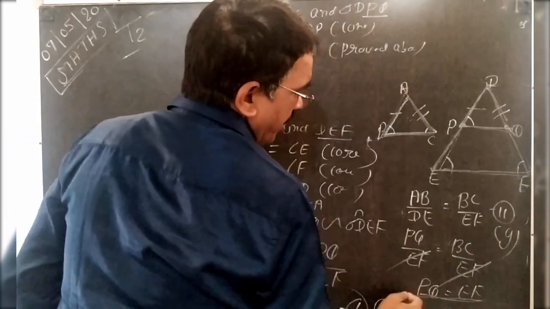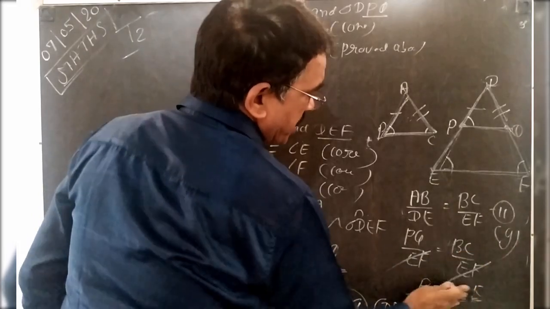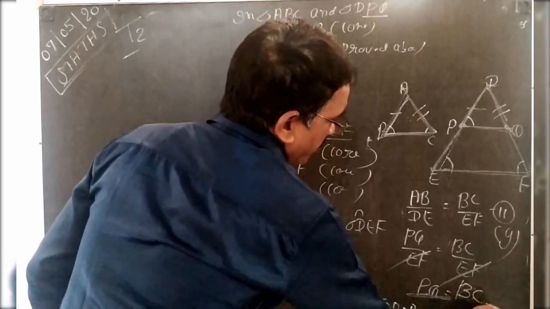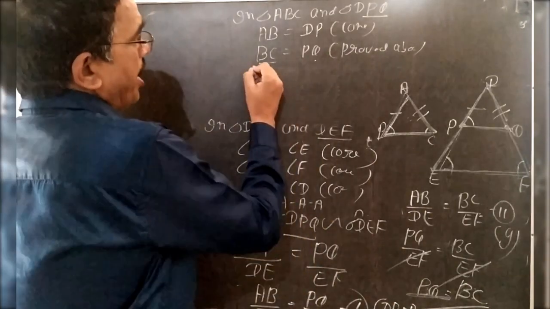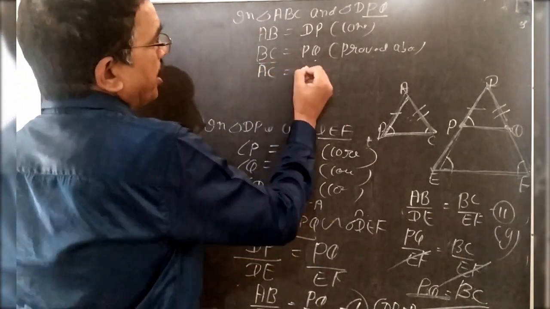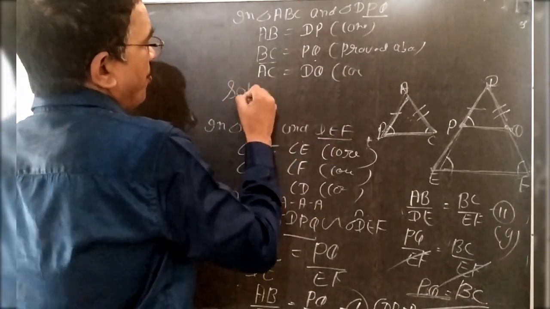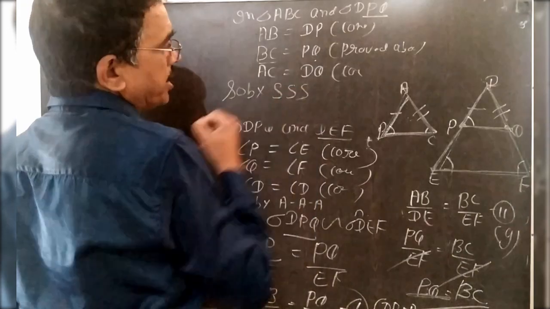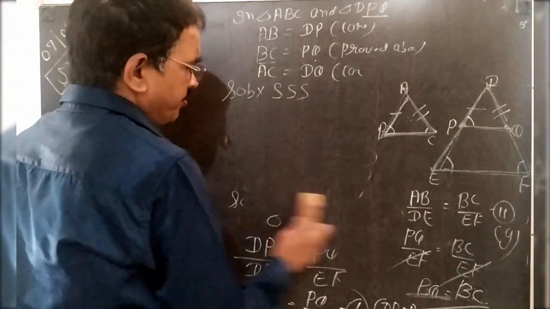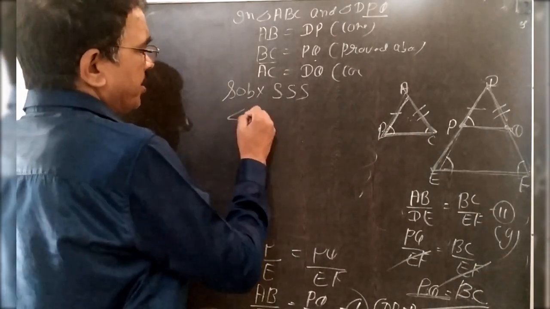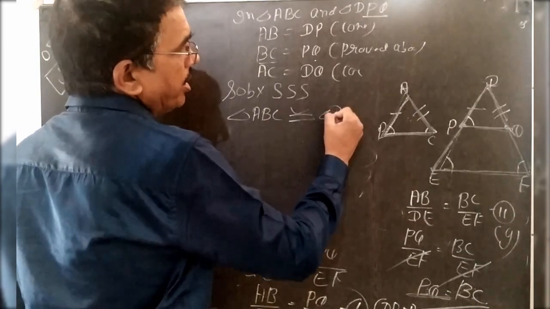Because you proved here that PQ is equal to DC. You proved here PQ is equal to DC. So I write here DC is equal to PQ, proved above. And AC is equal to DQ, it is also by construction. So by SSS, triangle ABC is congruent to triangle DPQ.